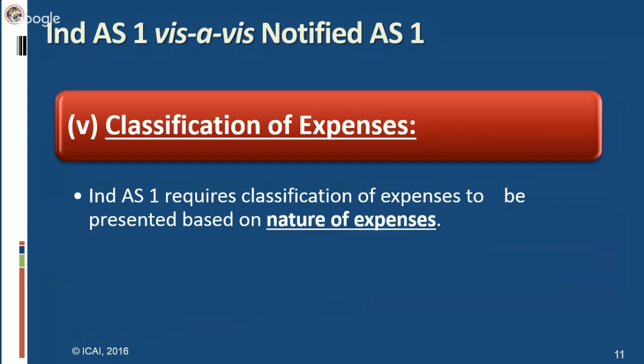Next is classification of expenses. Financial statements include balance sheet and profit and loss. Profit and loss means expenses and income. So classification of expenses has also been given in Ind AS 1 based on nature of expense. You have to classify or present those expenses based on nature of expenses. This has been clearly mentioned in Ind AS 1. However, AS 1 does not talk about such type of classification.